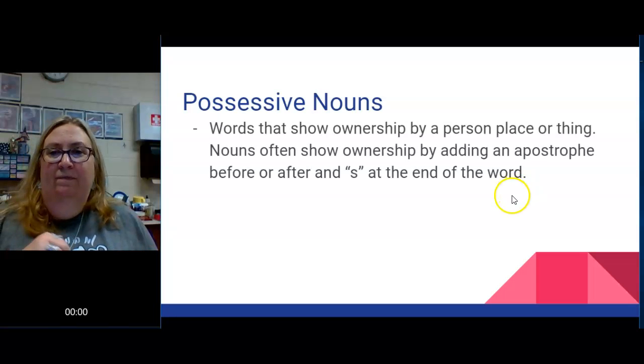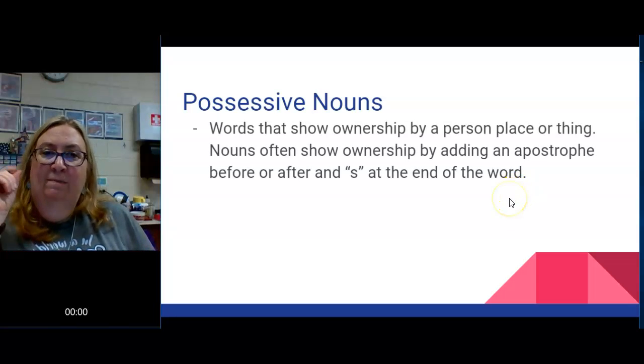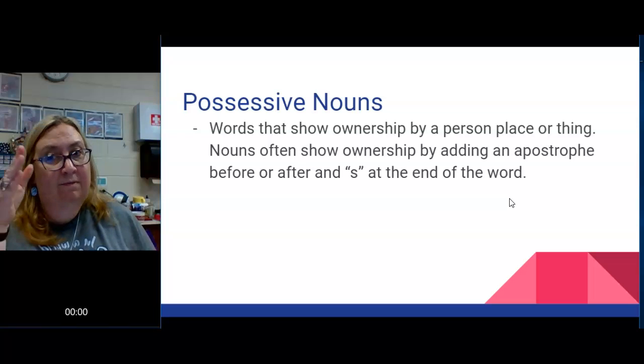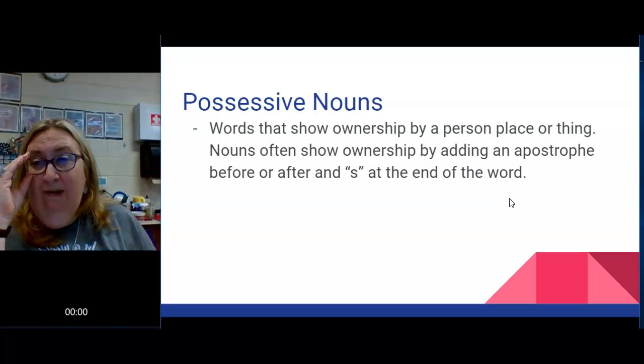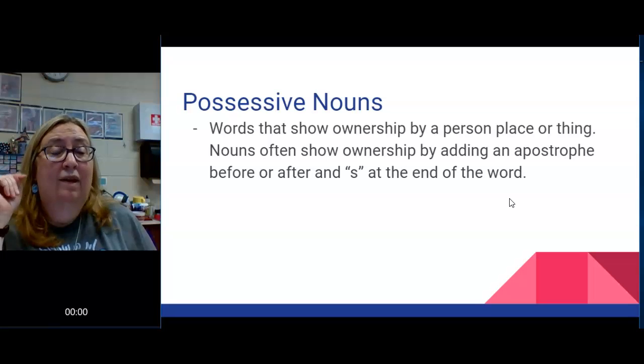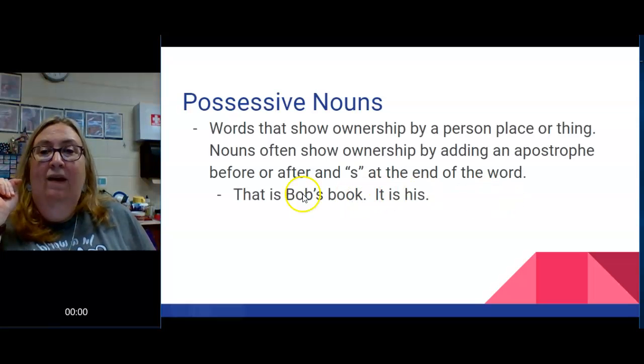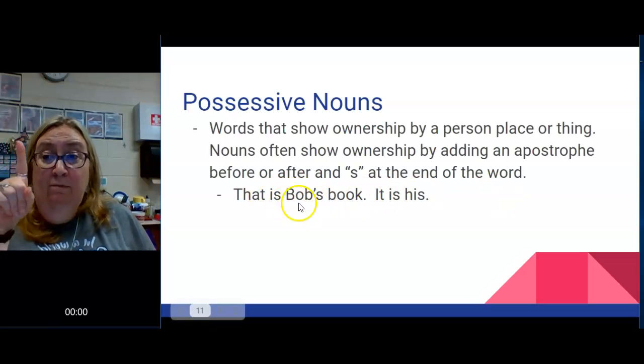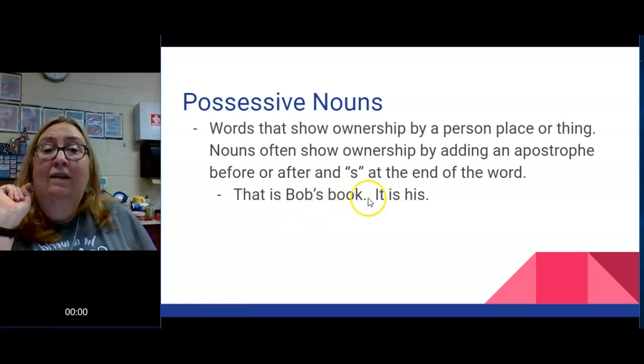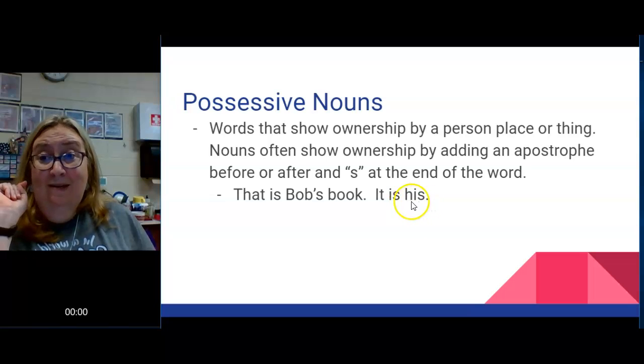So let's check these out. We often show ownership by adding an apostrophe before or sometimes after the S at the end of the word, depending on if the word is singular or plural. Let's look at a few of those. It is Bob's book. We have one Bob, apostrophe S, and Bob owns the book. Now, I can also use the pronoun his. It is his book. I don't have to have an apostrophe in the word his. His is a pronoun that shows ownership.